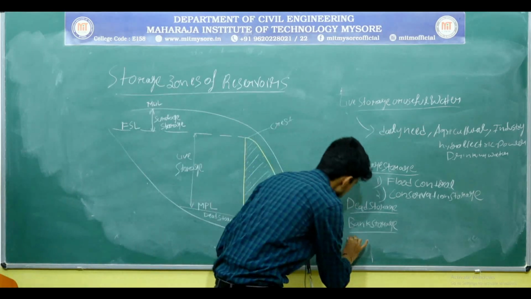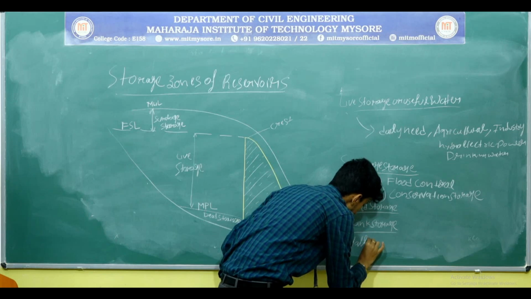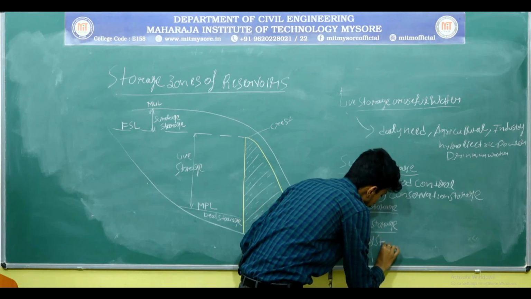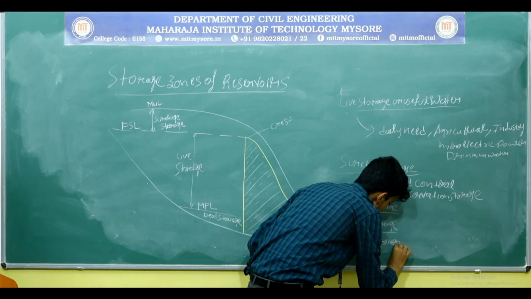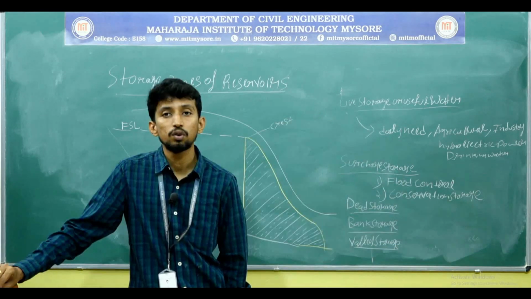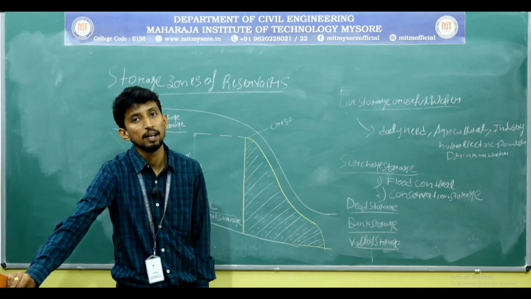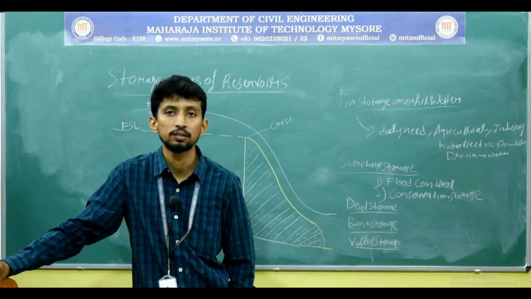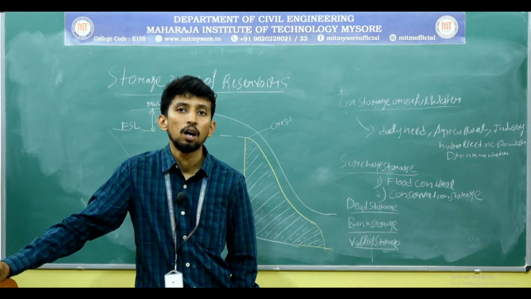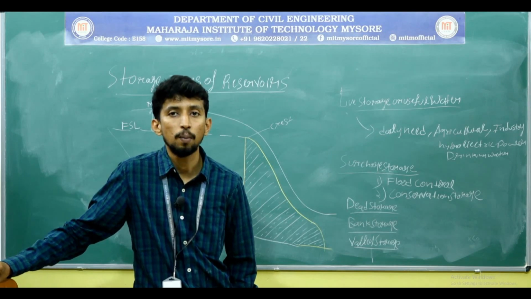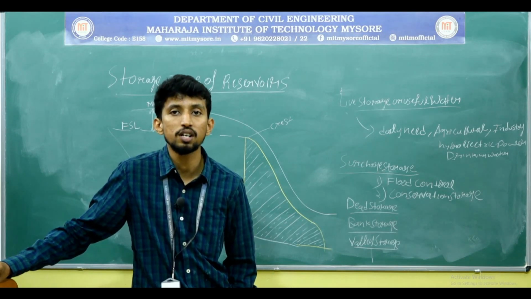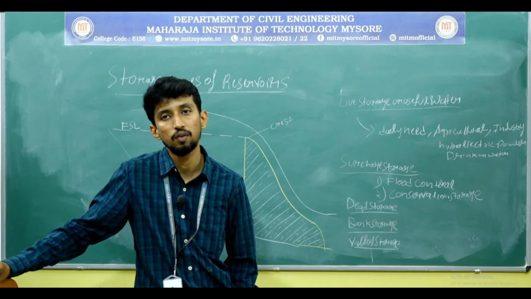Next one is valley storage. Valley storage is the volume of water held in the rivers up to the top level of the banks before construction of the reservoir.